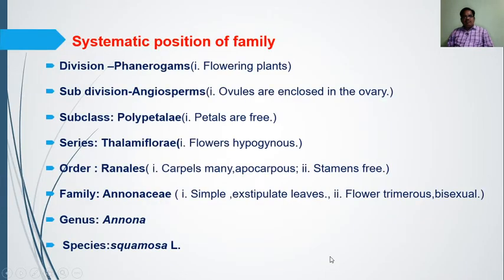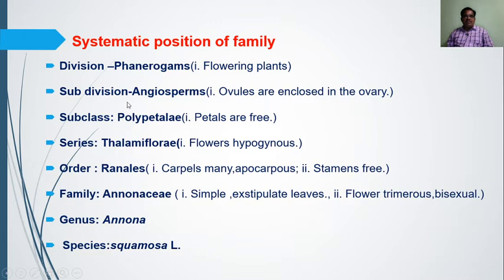Then what is the systematic position of this family? The division is Phanerogams; the character of phanerogams is that they are flowering plants. Then the subdivision is Angiosperms; the characters are that the ovules are enclosed in the ovary. Then flowers are attractive, which is an additional character. Then the subclass is Polypetalae.